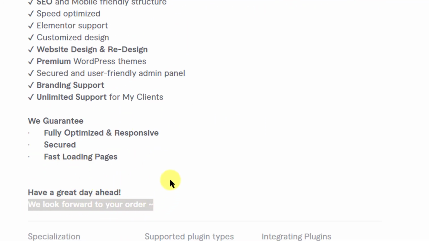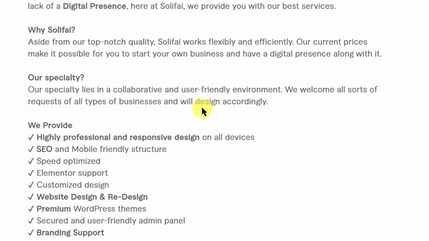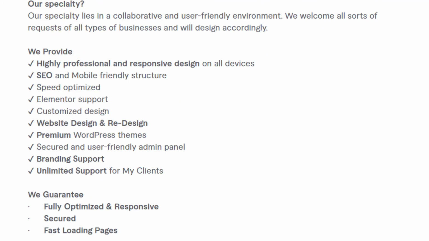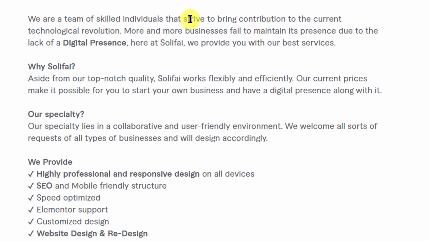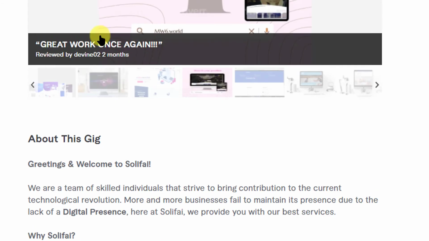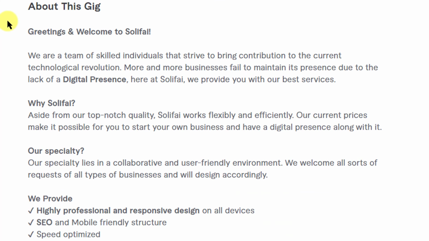This sentence is devastating actually. All right, so this description is concise. It has all the good headings which are required in the description. The only thing missing here is the question. As I said earlier, please try to start your gig description with a question. That question should be directly relevant to the gig title. What exactly the buyer is looking for, what exactly you are going to solve for him. So ask that question, answer that question in your gig description.